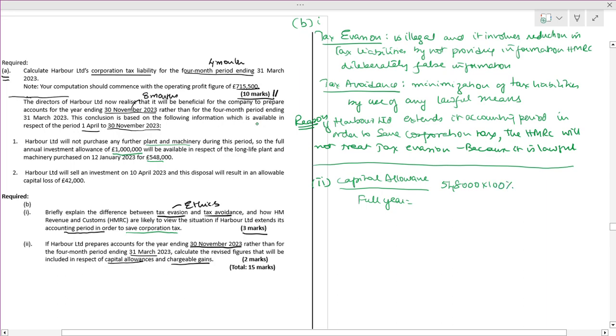The capital allowance will be how much? It will be the full amount, the full amount will be available.